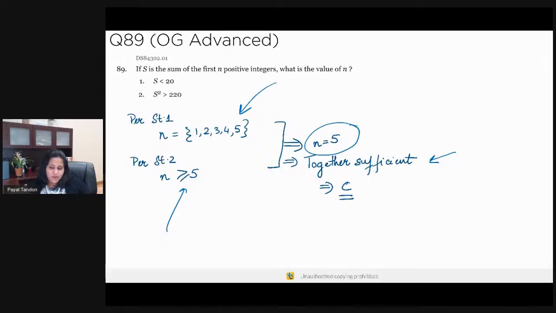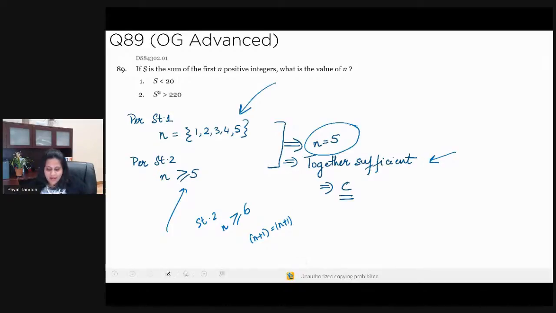So Mona, let me answer your question. Let's say from statement 2, somehow the numbers were such that you got n is greater than or equal to 6. Or let's say the equation was not even solvable. Let's say it was an equation which was n plus 1 is equal to n plus 1, the way we got that for the previous question.